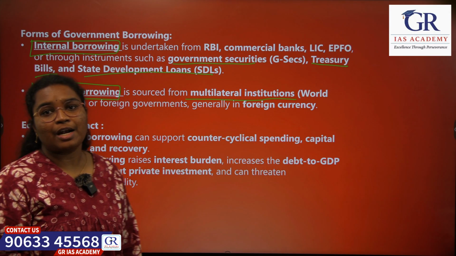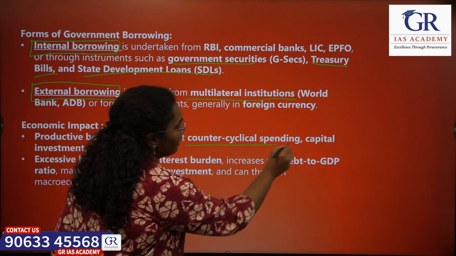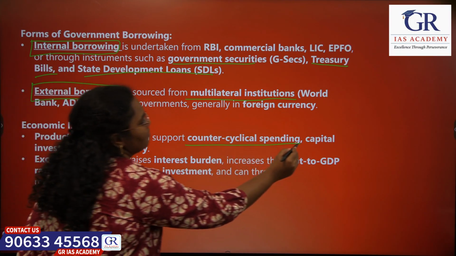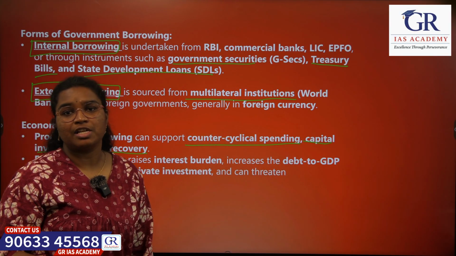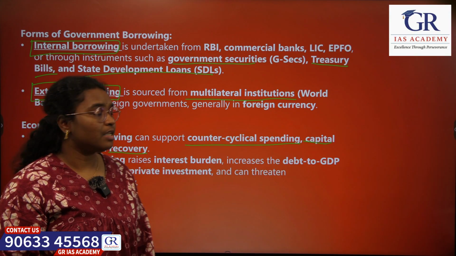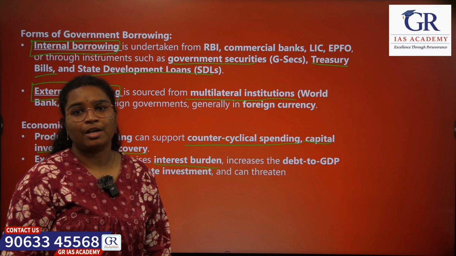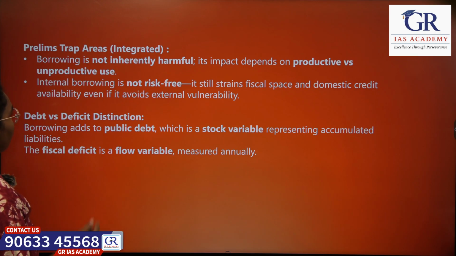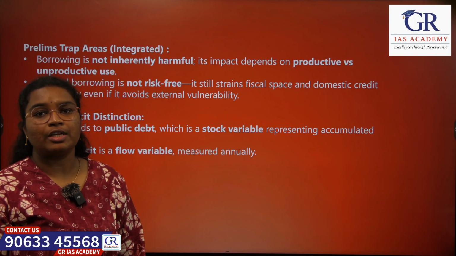If we see the economic impact of borrowing, if the borrowings are used for productive purposes like supporting counter-cyclical spending, that is to spend when there is an economic slowdown, or for capital investments and recovery, then it is beneficial for the economy. Whereas if the borrowings are excessive or used for unproductive purposes, it may increase the interest burden and the debt to GDP ratio, and overall hampers macroeconomic stability. So borrowing is not inherently harmful, it just depends on whether it is being used for a productive or an unproductive purpose.